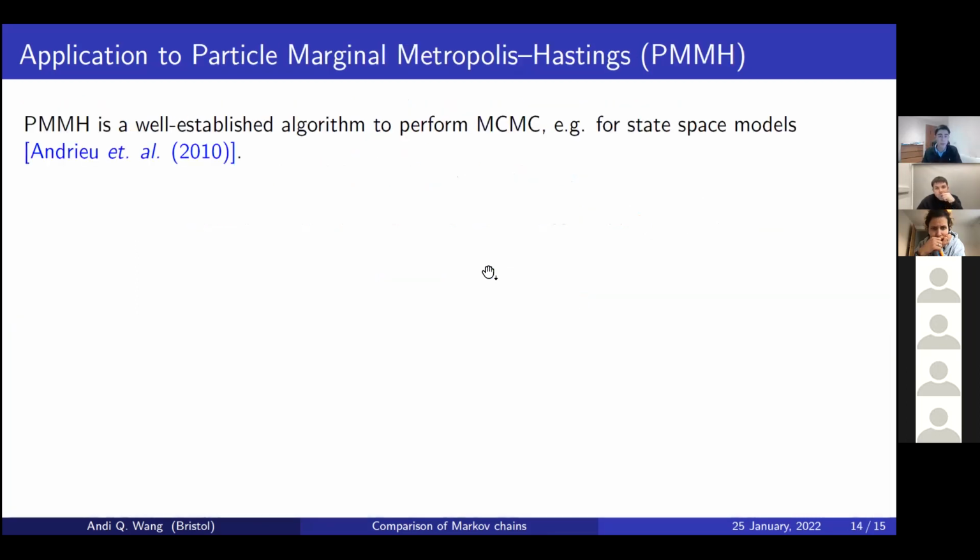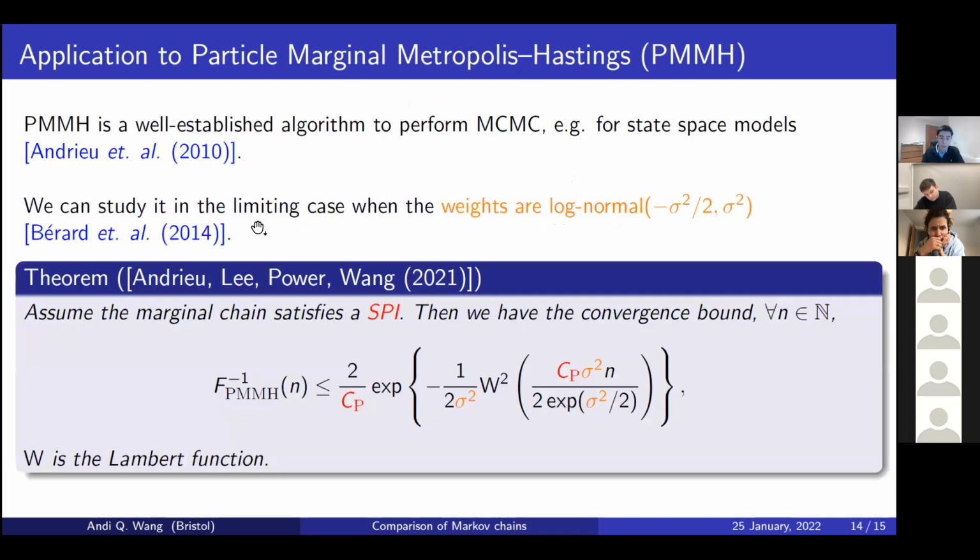One final application then before I wrap up, which is something we could say about PMMH, which again, I'm not going to go into the details of, but it's a well-established MCMC algorithm which allows you to do inference, for example, in state space models. And we study the particular limiting case when the weights in PMMH are actually from a log normal distribution. The kind of situation where this could arise was studied in this paper of Bérard et al. And in that case, we could derive the following bounds on the convergence rate of PMMH, which is to say that this F inverse is exactly the convergence rate.